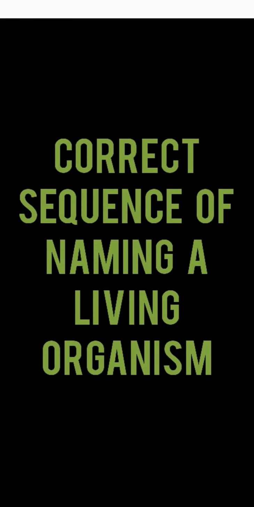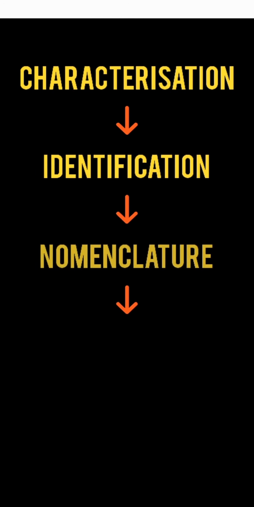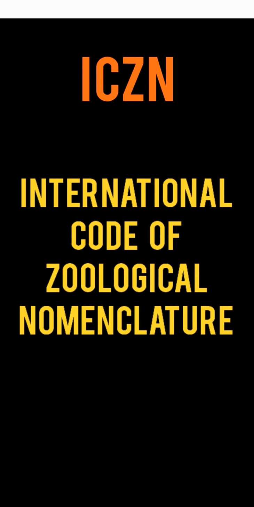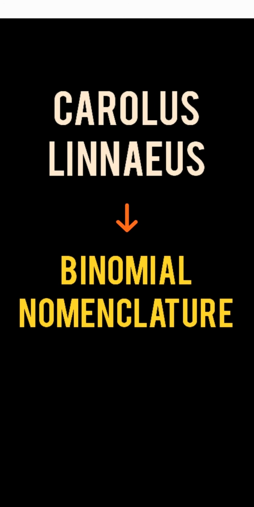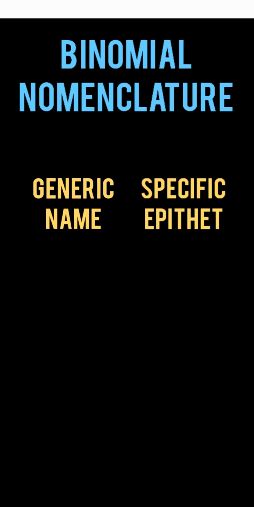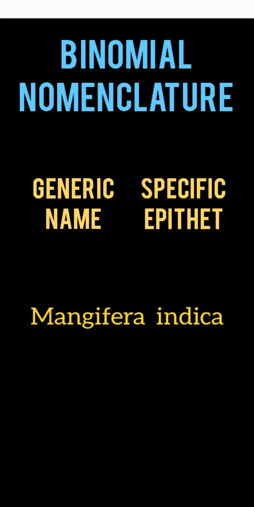Correct sequence of naming a living organism: characterization, identification, nomenclature and classification. ICBN, International Code of Botanical Nomenclature. ICZN, International Code of Zoological Nomenclature. Carolus Linnaeus gave binomial nomenclature. According to it, each name has two components, the generic name and specific epithet. For example, Mangifera indica. In this name, Mangifera represents the generic name and indica represents the specific epithet.